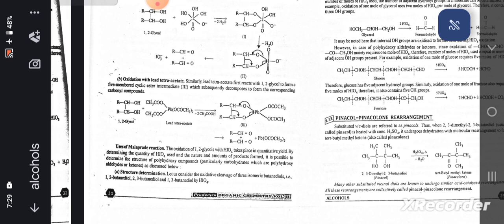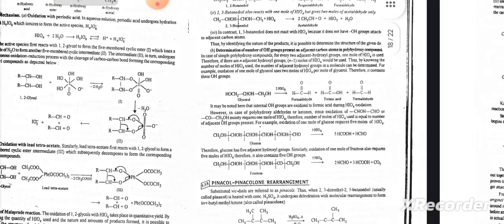Uses of the Malaprade reaction. The oxidation of 1,2-glycols with HIO4 takes place in quantitative yield. By determining the quantity of HIO4 used and the nature and amounts of products formed, it is possible to determine the structure of polyhydroxy compounds. As discussed below, for structure determination, let us consider the oxidative cleavage of the three isomeric butanediols, that is 1,2-butanediol, 2,3-butanediol and 1,3-butanediol, by HIO4.